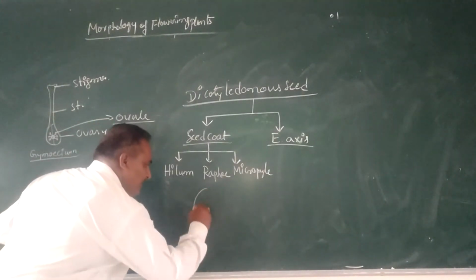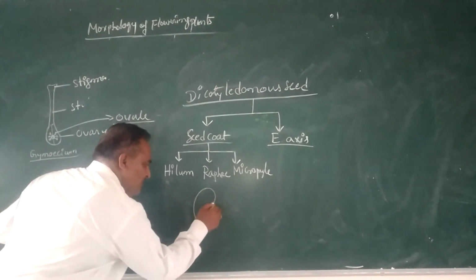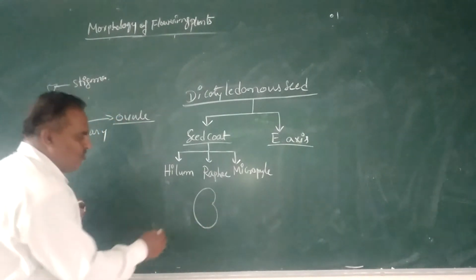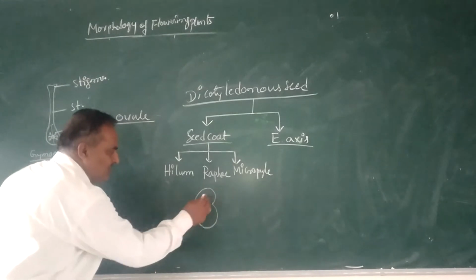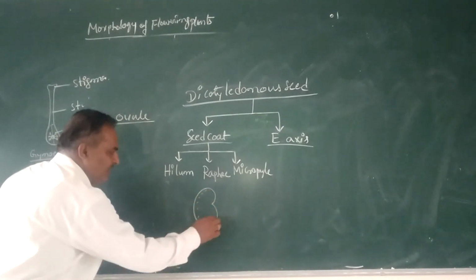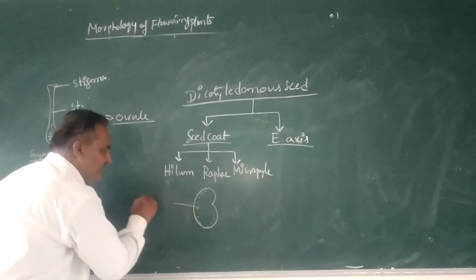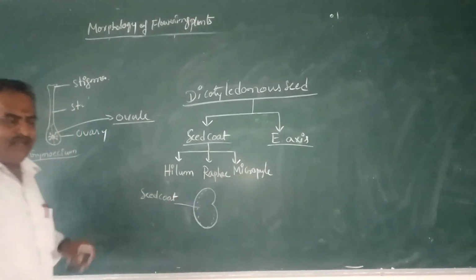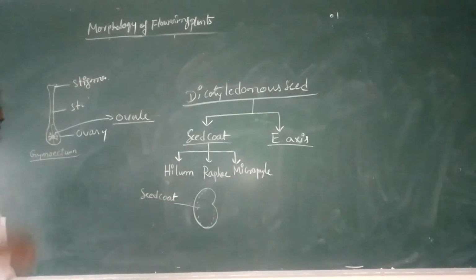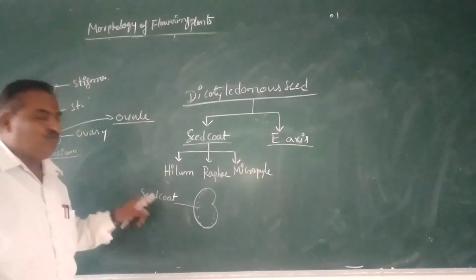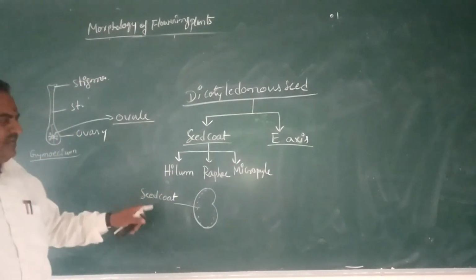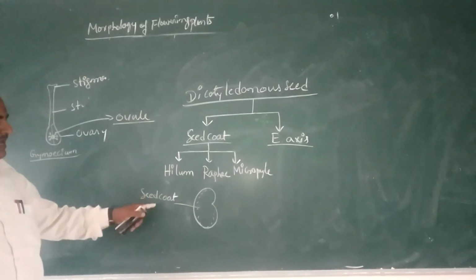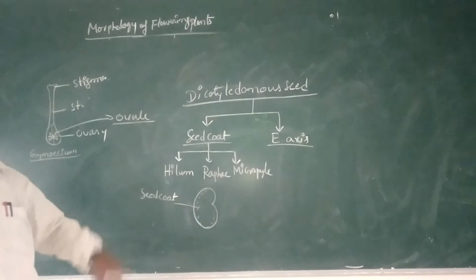Structurally, suppose it is a bean seed. The outermost covering of the seed is called the seed coat. Here the seed coat is differentiated into two layers: the outermost layer, testa, and the innermost layer, tegmen.